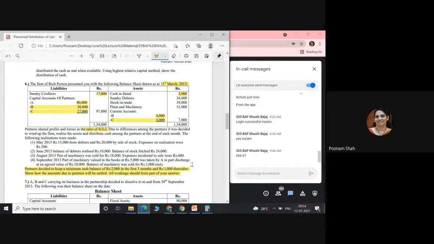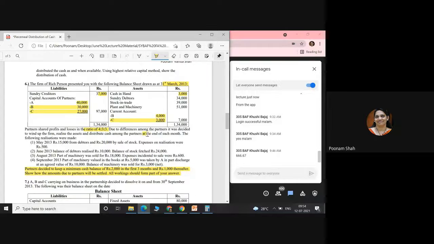Now for distribution also, what they have told: partners shared profit and loss in the ratio of 4:3:3. Due to differences among the partners, it was decided to wind up the firm, realize the assets and distribute cash among the partners at the end of each month. At the end of each month, they will do distribution.